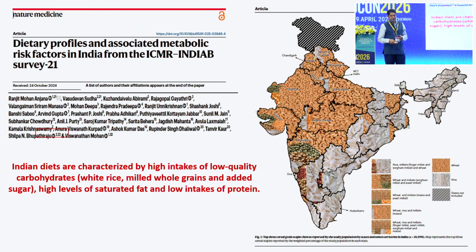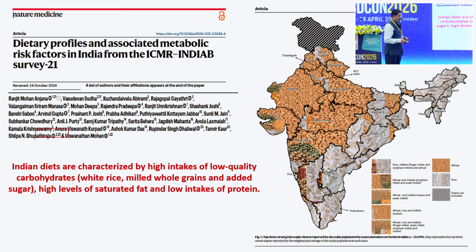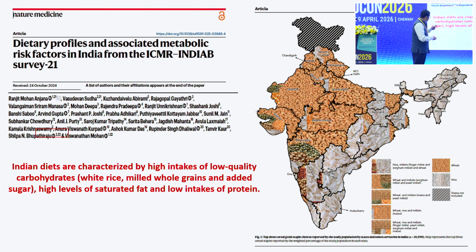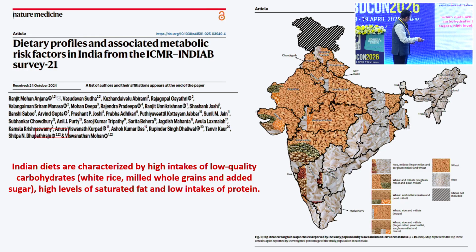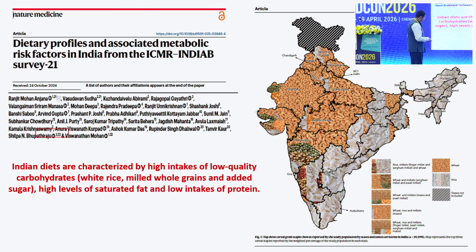And this is a recent publication with Dr. Mohan's group, and this study has suggested the dietary profile. Again, it shows that our Indian diet is characterized by high intake of low quality carbohydrates, which is more than 60 to 70% all over the country. This is the ICMR INDIAB study. I was the Rajasthan PI for that. And not only that, we are having high levels of saturated fats and low intake of protein.